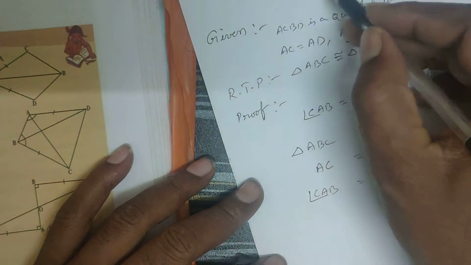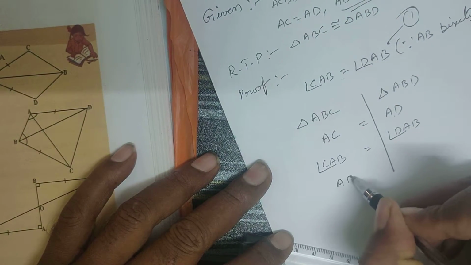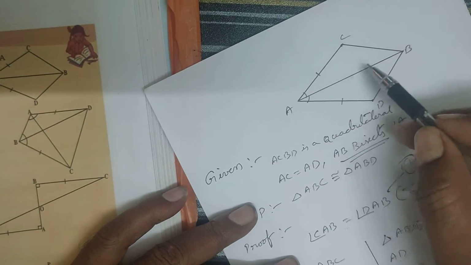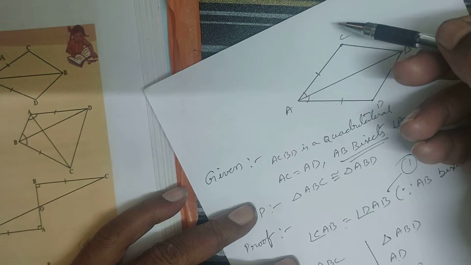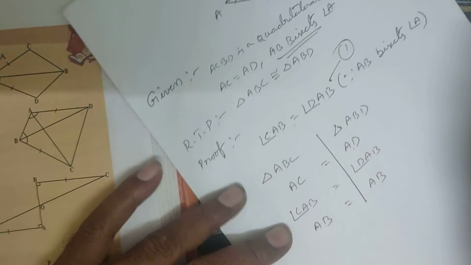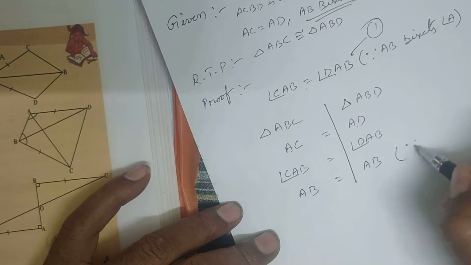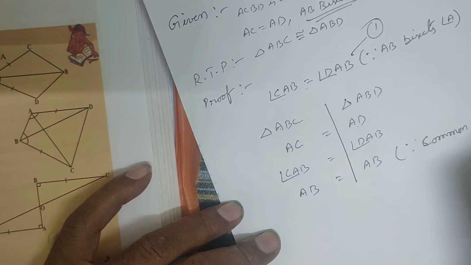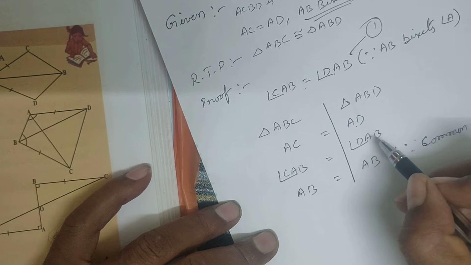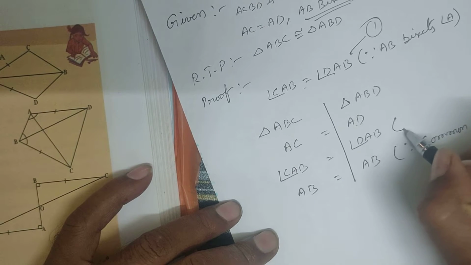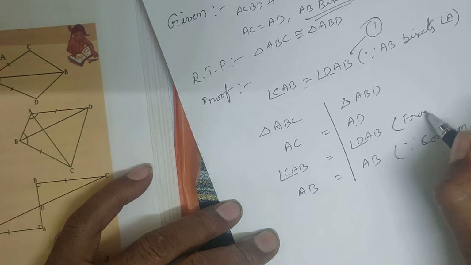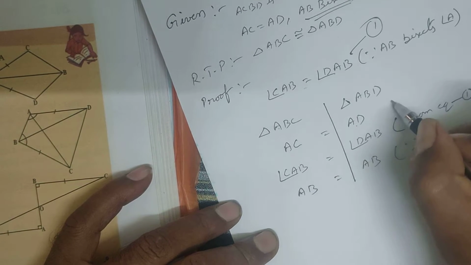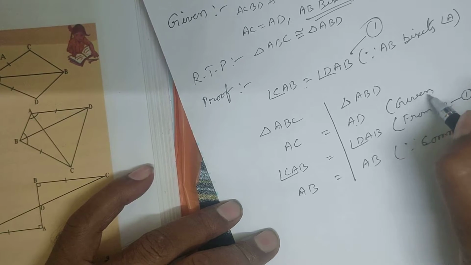Then this AB is a common side. So here AB is a side in both the triangles. See, AB is a common side. For the above triangle AB is there, for the below triangle AB is there. So AB is equal to AB, and here you have to write, since common side. And how did you write this one? It is from equation number 1. And how did you write this one? It is given.